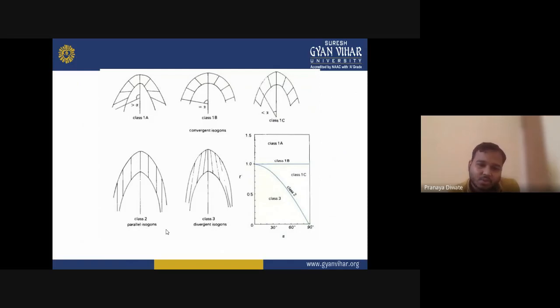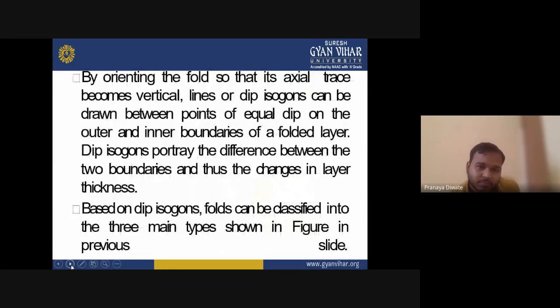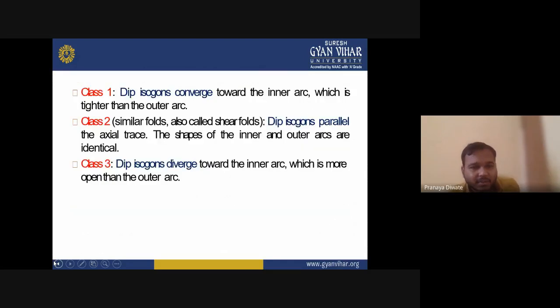By orienting the fold so that the axial trace becomes vertical, and looking at the lines of dip, you have the Ramsay classification.